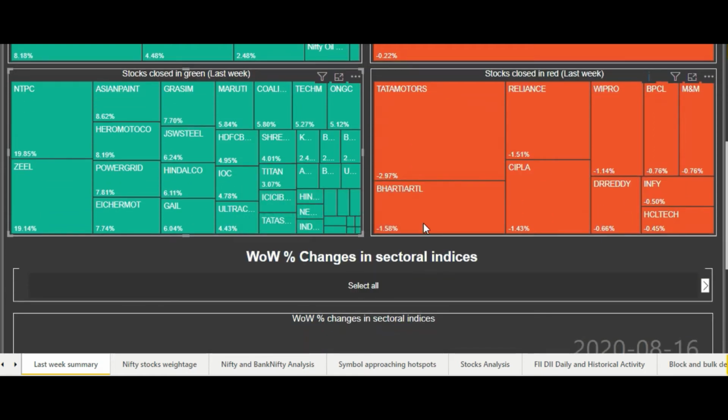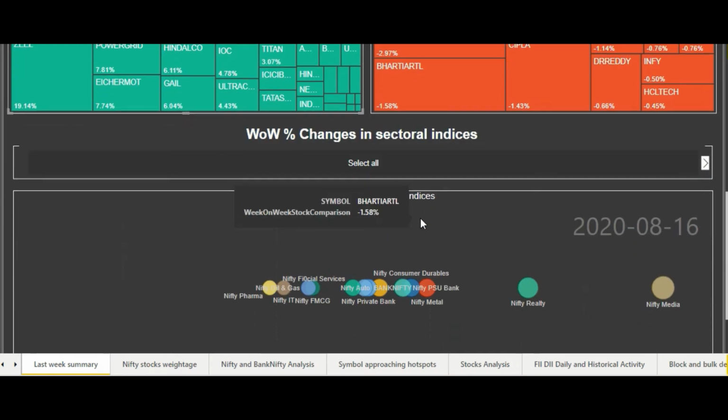So in this case we have seen till now what changes happened in the last week. Now we have another way of visualizing the data in which we will show you how you can compare the week on week changes in the sectoral indexes. So let's come to that now.